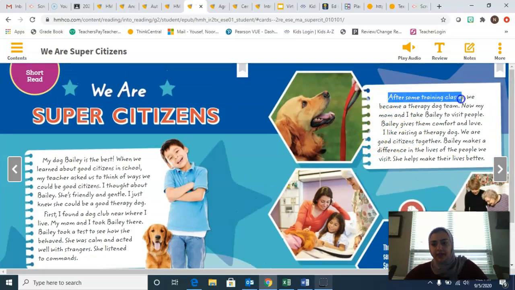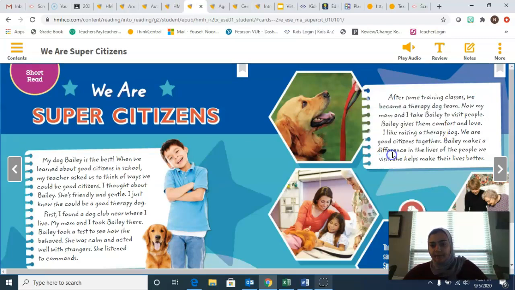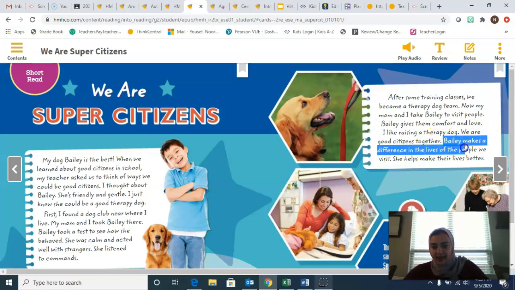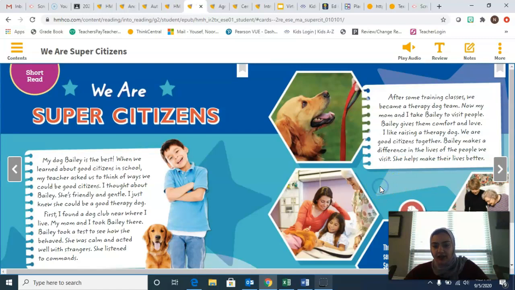After some training classes, we became a therapy dog team. Now my mom and I take Bailey to visit people. Bailey gives them comfort and love. I like raising a therapy dog. We are good citizens together. Bailey makes a difference in the lives of the people we visit. She helps make their lives better.